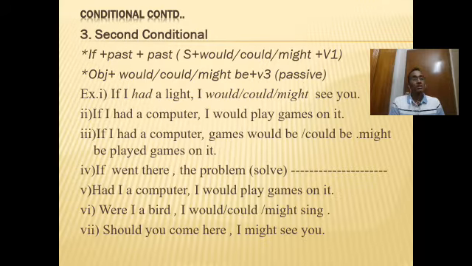Sometimes the conditional sentences may start with had, were or should. See the example. Had I a computer, that means if I had a computer, I would play games on it. Or you see, were I a bird, this means if I were a bird, the second clause is I could sing.